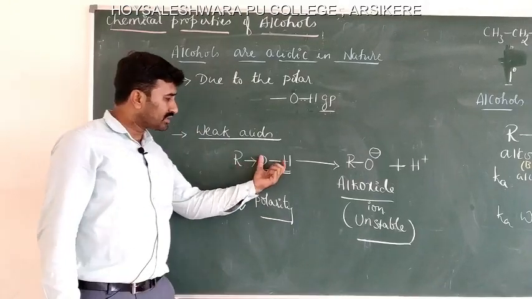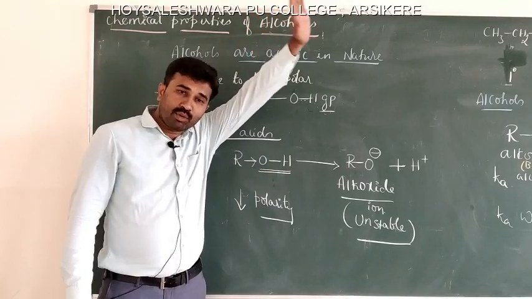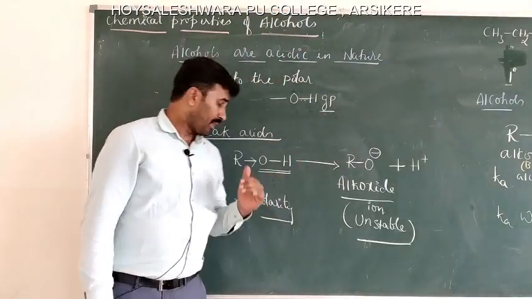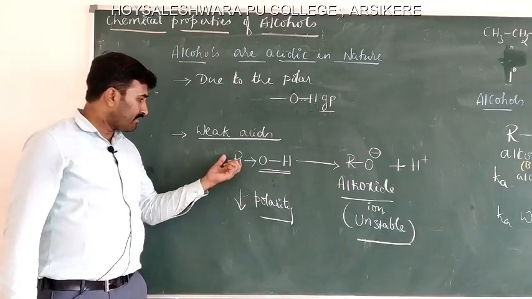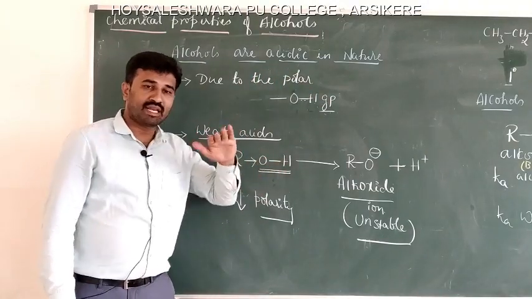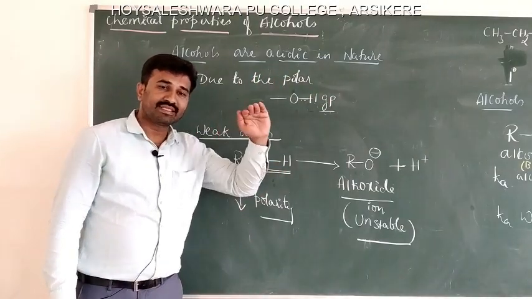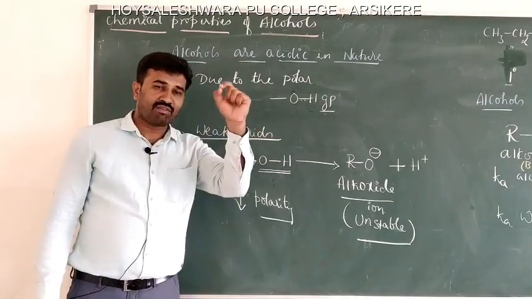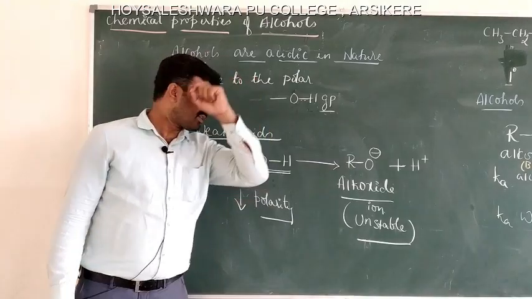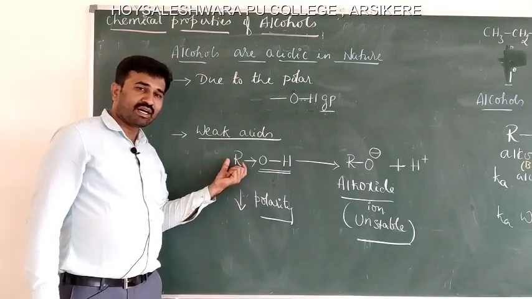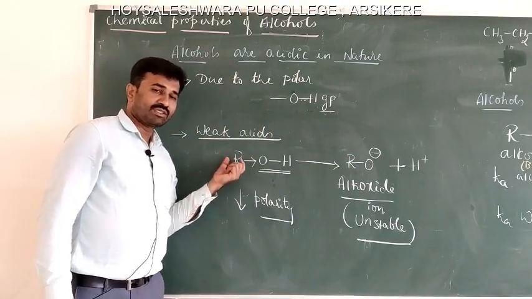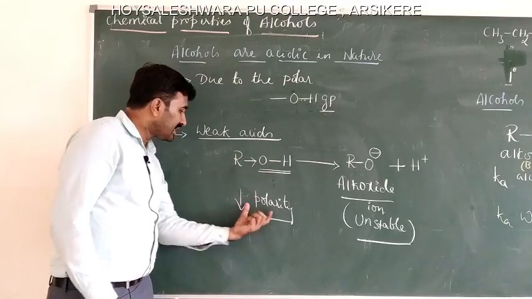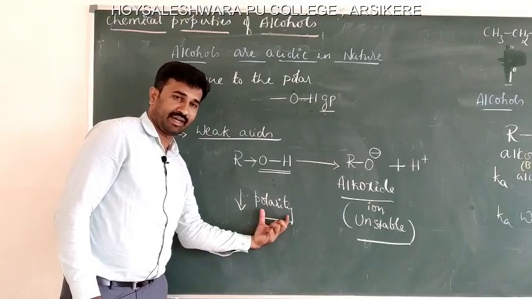If the hydroxyl group is highly polar, the H plus can be easily given off. If the hydroxyl group is less polar, the acidic character is also less. The acidic character of alcohols is less because of the attachment of the alkyl group, which is an electron donating group that decreases the polarity of the hydroxyl group.